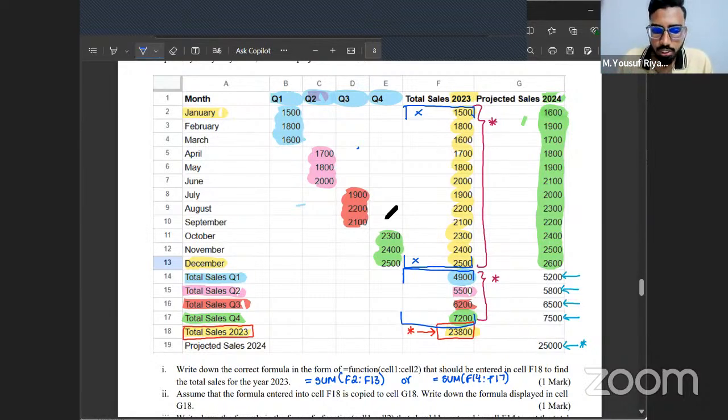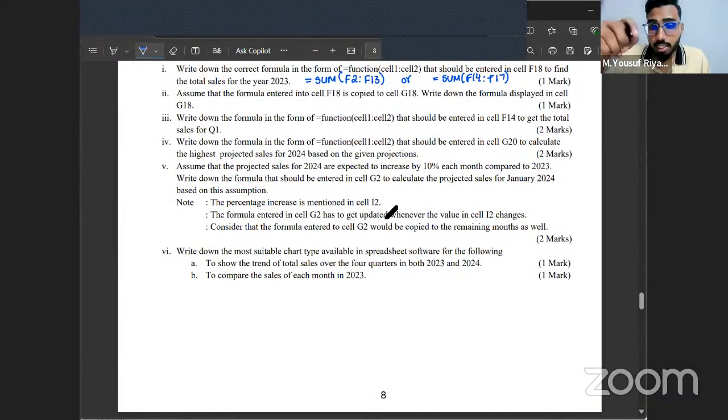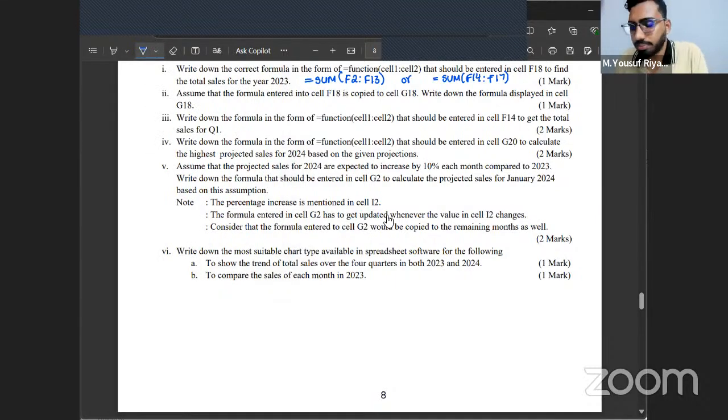Anyone having any questions here? If you got the answer correct, mark it tick, okay? If your answer doesn't have the equal symbol, no marks. Make sure your answer has the equal symbol and the function name and cell range is correct. If there's mistakes in any of these, you will not be getting even a single mark.